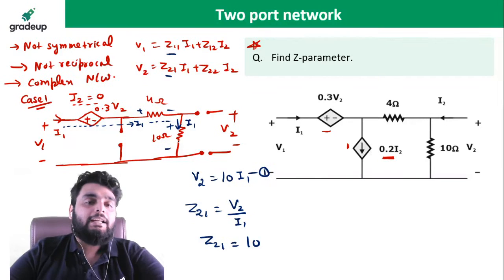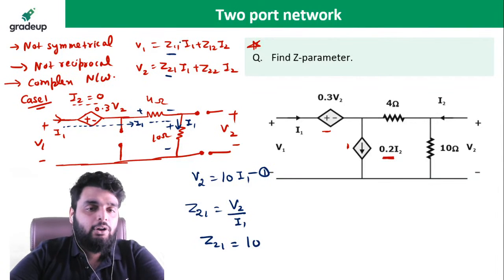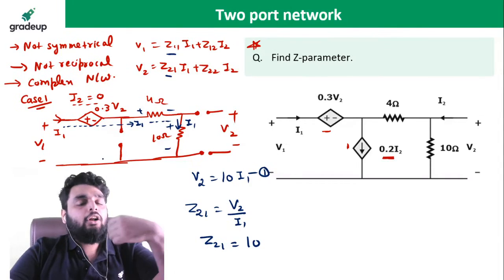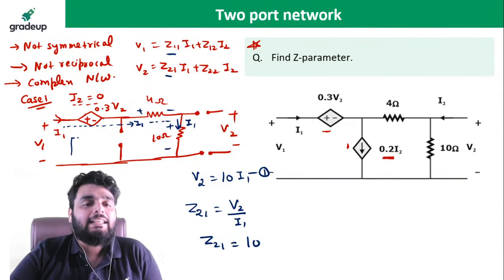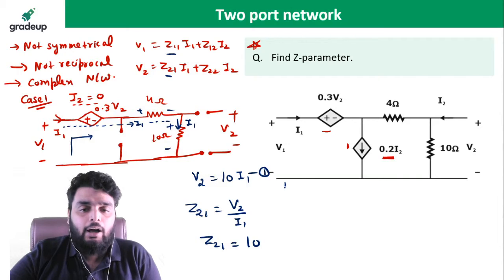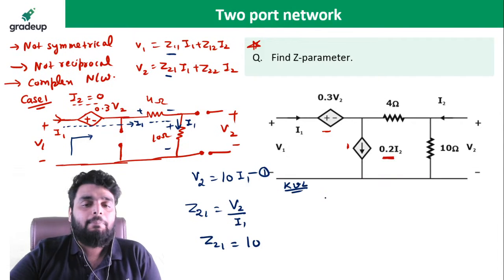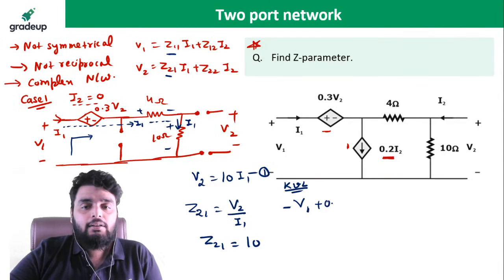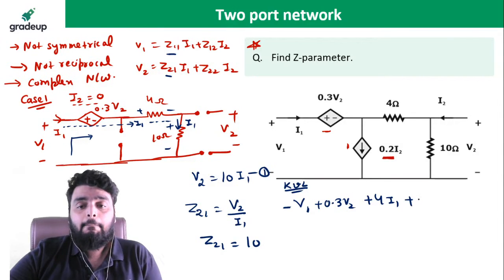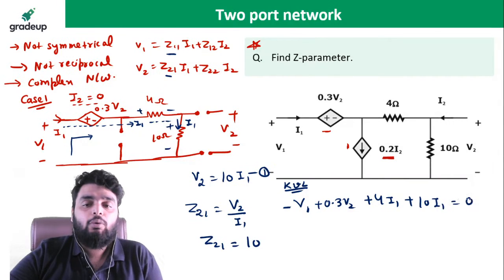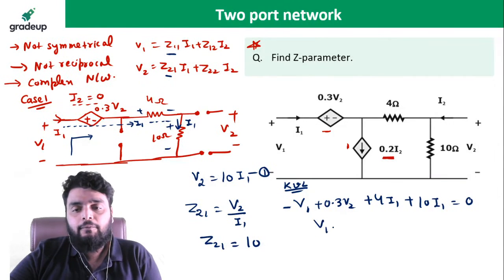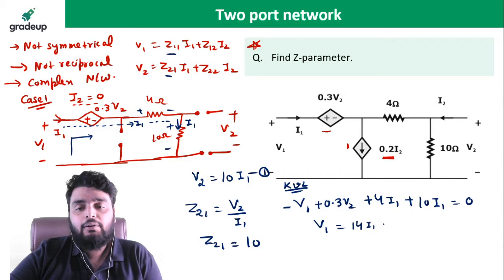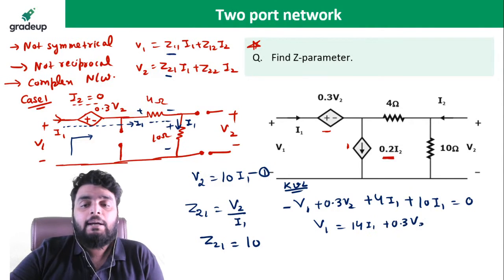Now I need to find out a ratio of V1 and I1 also. So what can I do? The only thing I can do in this question is to apply the KVL. So apply it, son, without thinking anything. So it will be minus V1 plus 0.3 V2 plus 4 times I1 plus 10 times I1 equal to 0. Now here you will see V1 is equal to 14 times I1 plus 0.3 times V2.